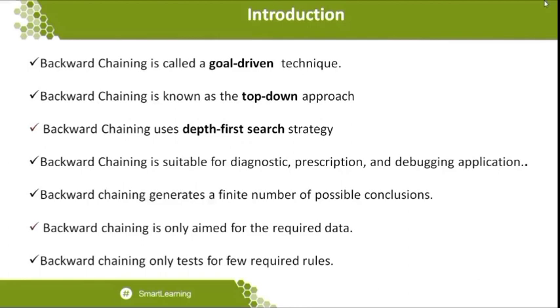Backward chaining is also known as a top-down approach, and backward chaining uses a depth first search strategy, which we already know about. We travel along any one node in depth. We go to the maximum level of whatever tree is available, until we reach the last node, which we call the shallowest node. Then through the backtracking system, we come back to check whether the travelled nodes were correct or not. Based on that, the depth first search is made.